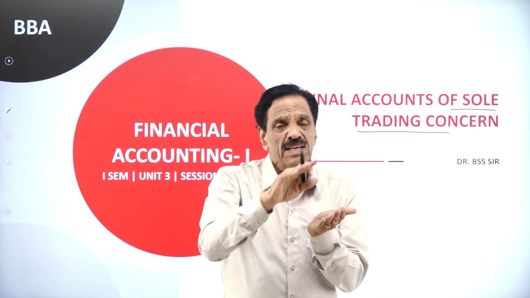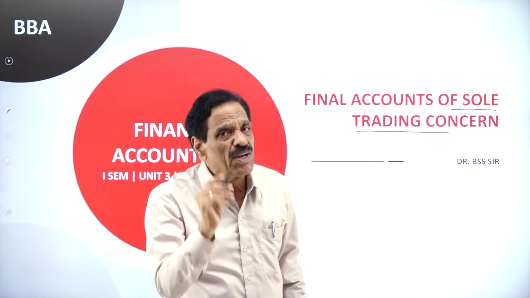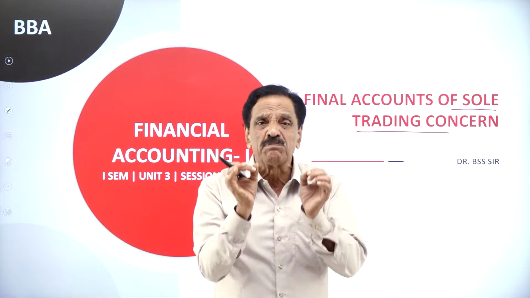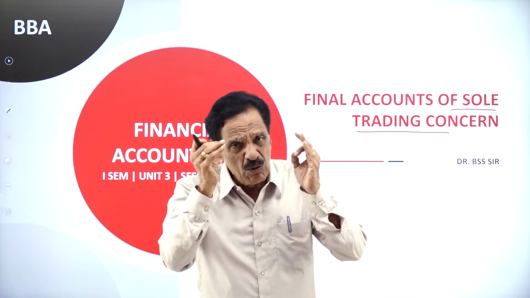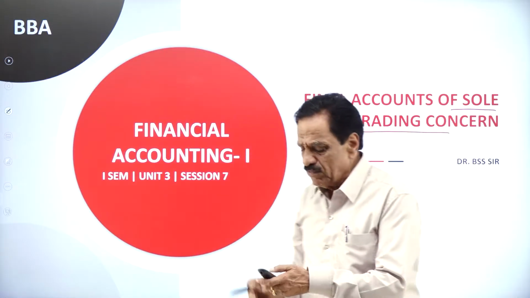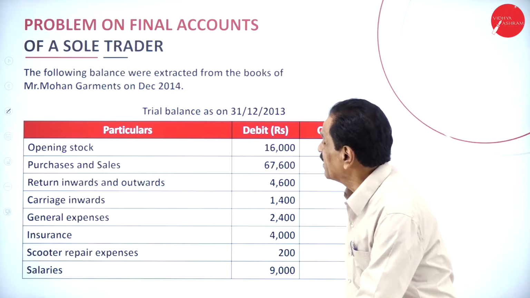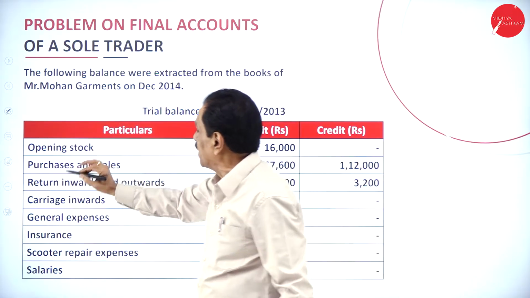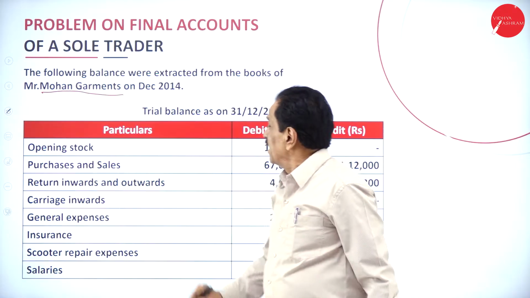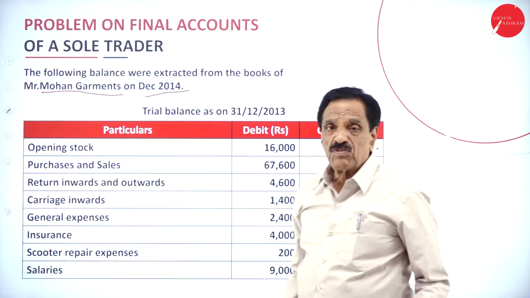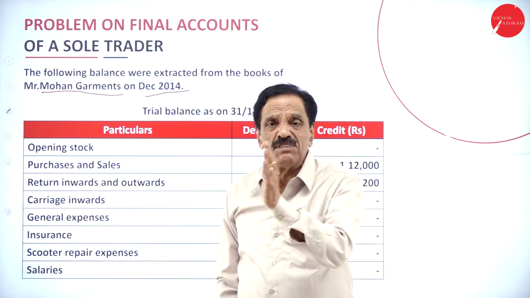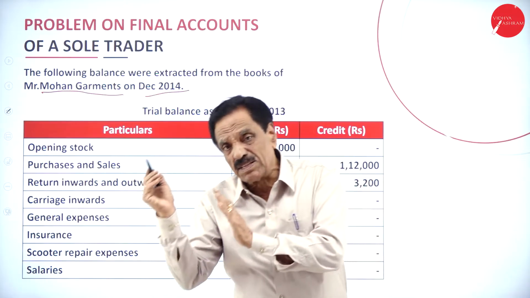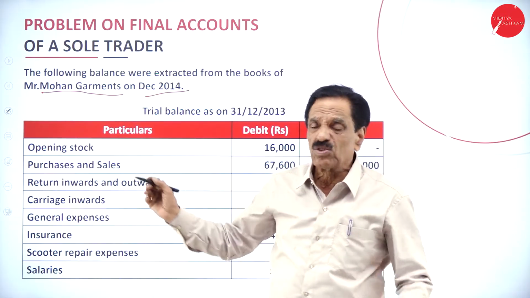So we already saw in the last session 4 or 5 problems. Now we are going to start another problem with a good adjustment. I am going to explain what the problem contains, what is a trial balance, how to work out the problem. We'll go to the problem now. So they have given a trial balance. The following balances were extracted from the books of Mr. Mohan Garments. On which date? December 2014. Start with January, end with December is called calendar year. Start with April, end with March is called financial year. So it's a calendar year.